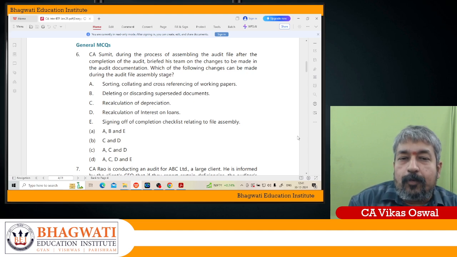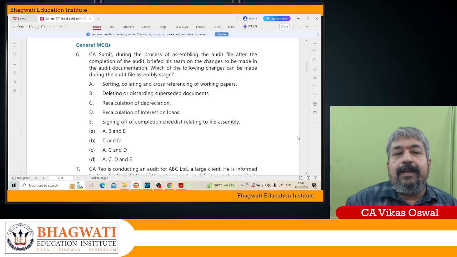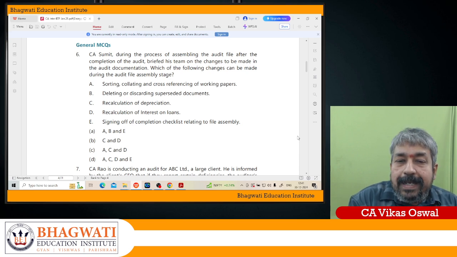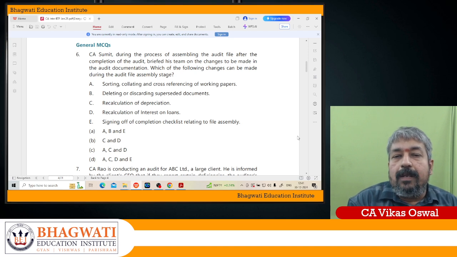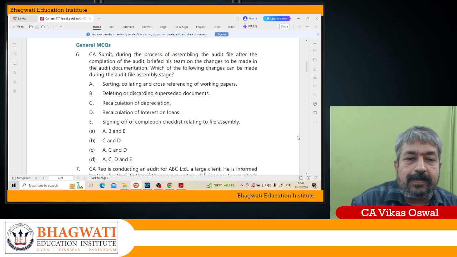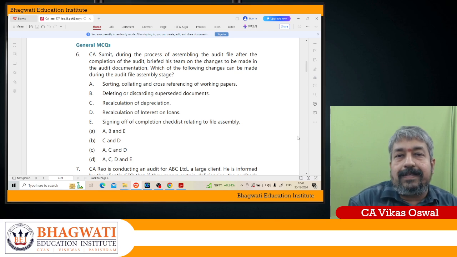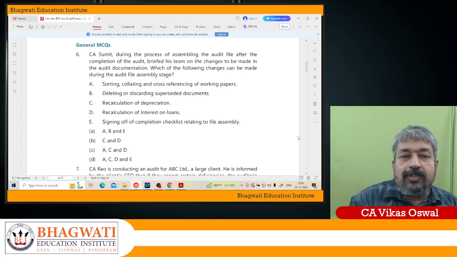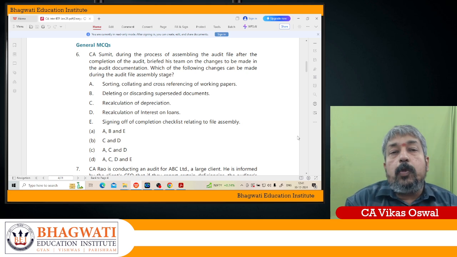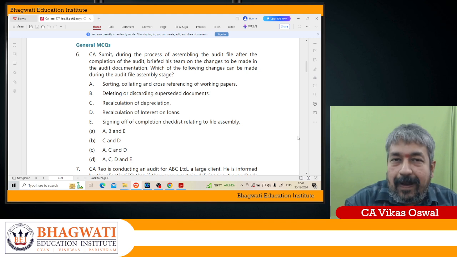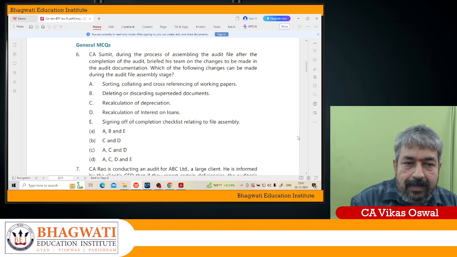CS Sumit, during the process of assembling the audit file after the completion of audit, briefed his team on the changes to be made in the audit documentation. Which of the following changes can be made during the audit file assembly stage? What are the changes that can be done? See, when we talk about assembly of audit file, you can make changes which are administrative in nature. It is highlighted in